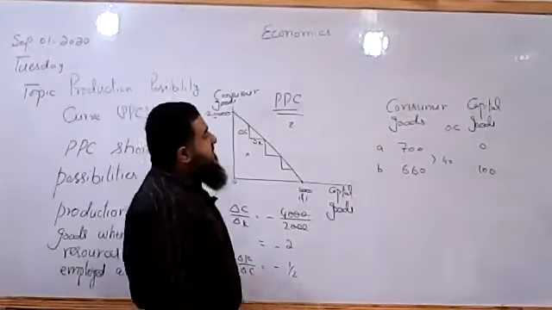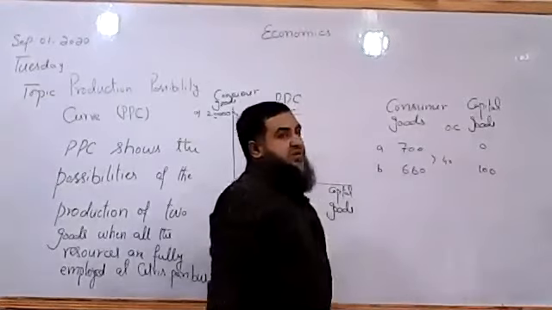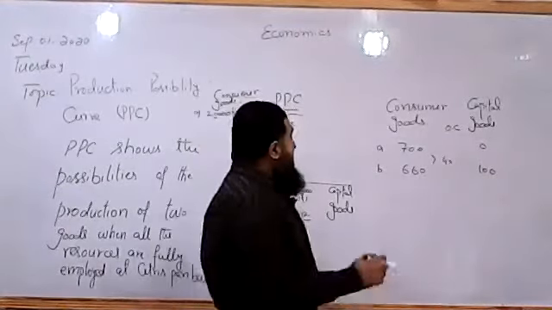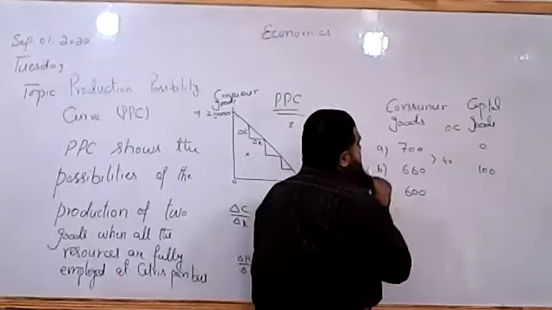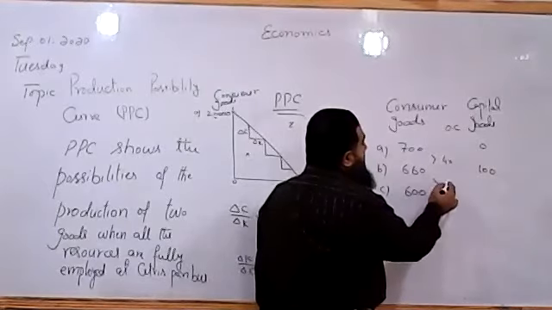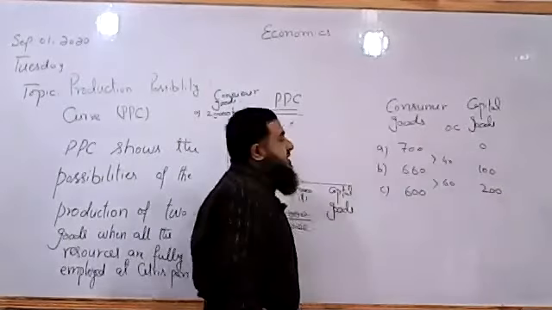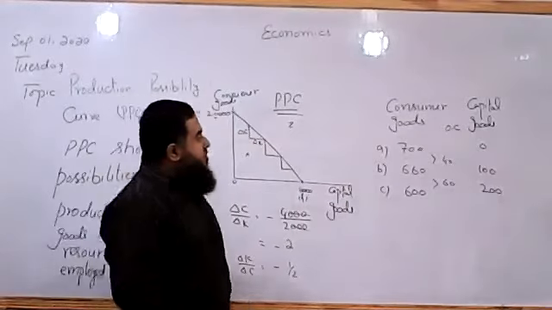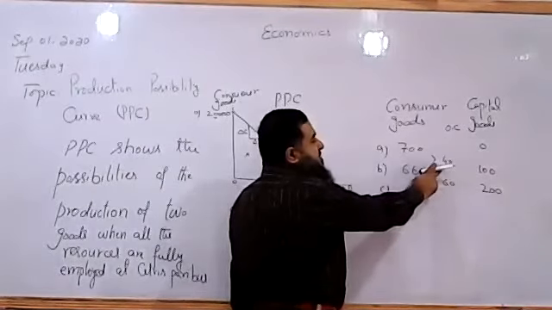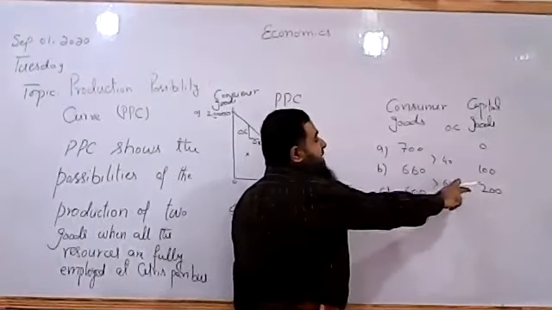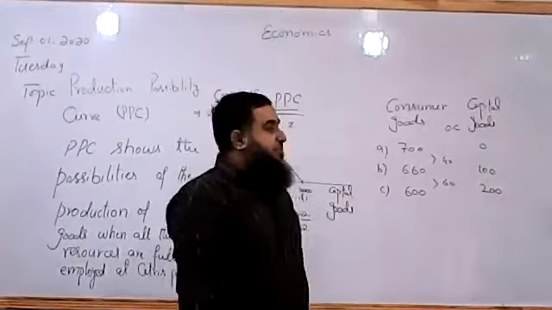So in the first case, the opportunity cost of the first 100 units of capital goods is 40 units of consumer goods which are given up. In option C, what happens? We have 600, like we have given up 60 units of consumer goods to get an extra 100 capital goods. So now you see, the opportunity cost of the first 100 units of capital goods was 40 units. Now for the extra 100 units of capital goods, the opportunity cost has increased to 60. So it is increasing opportunity cost.